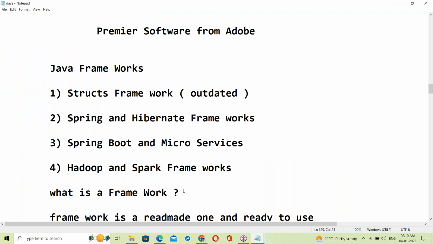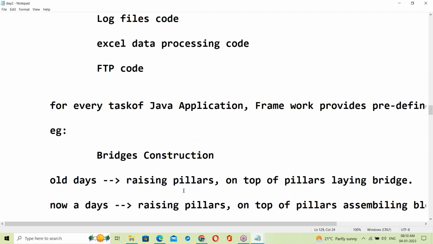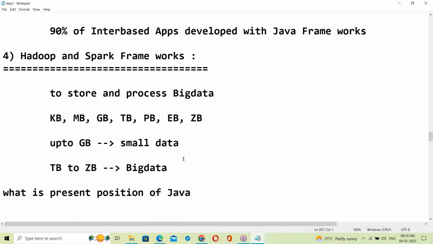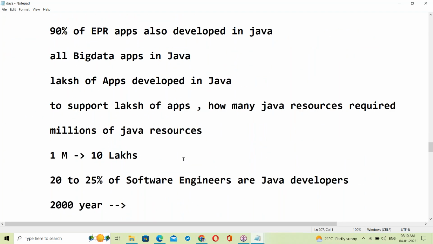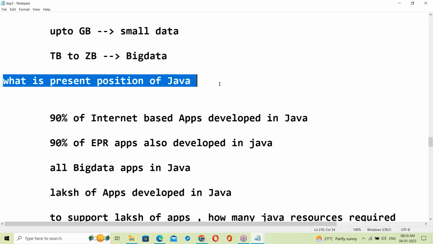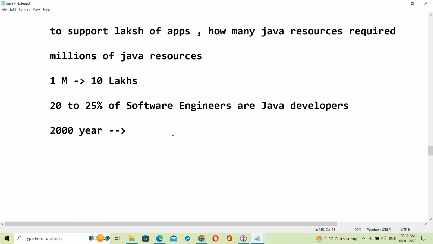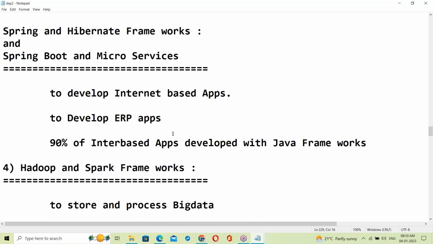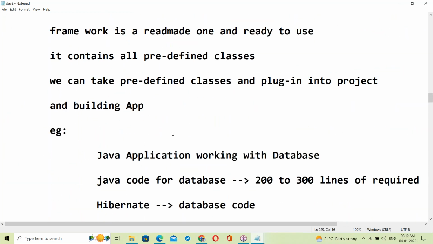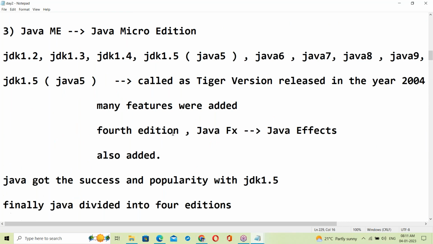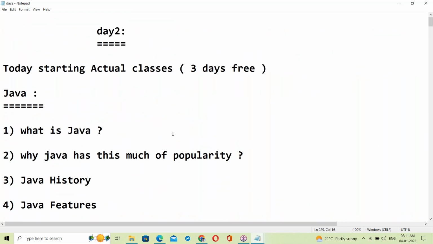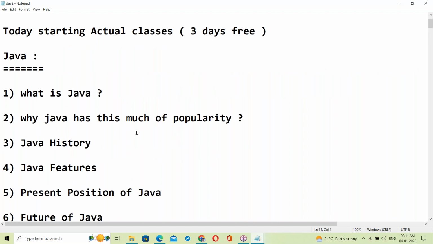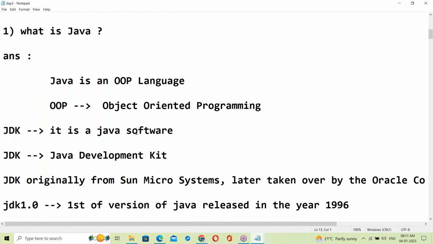Next, about different frameworks. We discussed a complete overview of Java yesterday, including the present position of Java and present requirements on Java. So our complete Java introduction and Java history were all discussed.